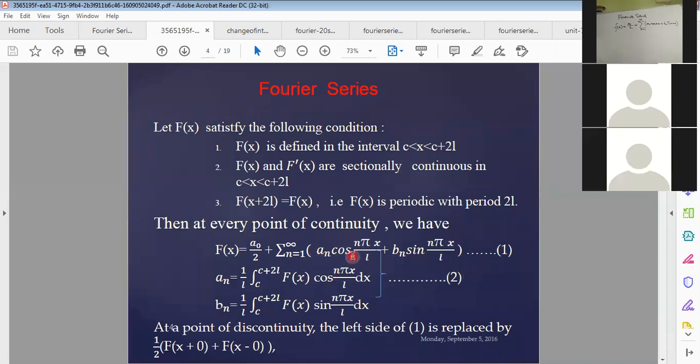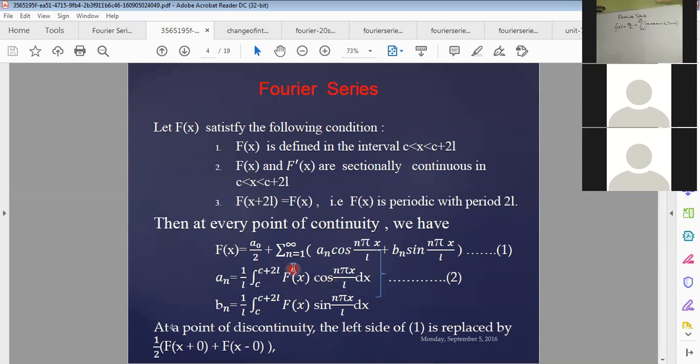That means containing these two trigonometric functions, cos and sine, and the whole series is called the Fourier series. Here there are two coefficients: one is the cos coefficient an, and another is the sine coefficient bn. The integral limits will be c to c plus 2l. The lower limit will be c and the upper limit will be c plus 2l.